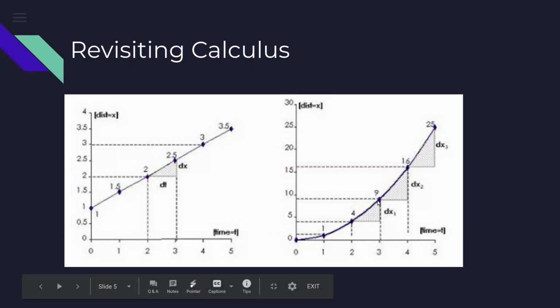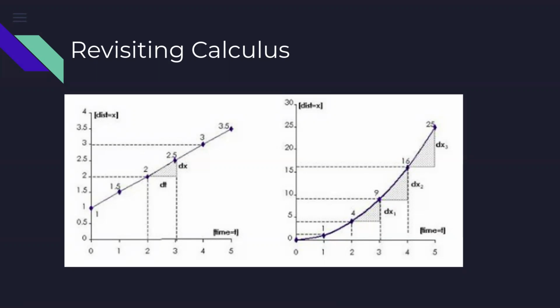So the rate of change is the change in y divided by the change in x. In this case, the change in y is 0.5 and the change in x is 1. So between 2 and 3, the rate of change in y given the change in x would be 0.5 divided by 1.0. So my slope of this curve is actually 0.5.